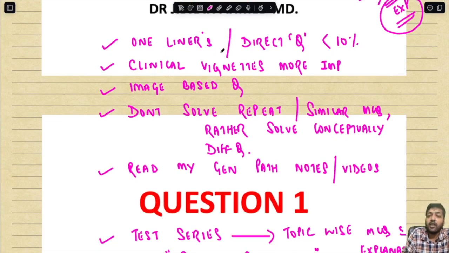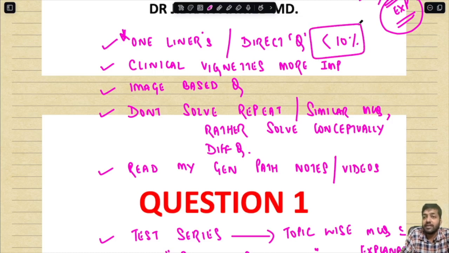Now you have to keep something in your mind: remember that one-liners or direct questions constitute less than 10% of questions that are asked in the exam. Majority, more than 90% of the questions are indirect questions which are based on clinical scenarios or clinical vignettes, and such questions have become more important. Remember, whatever questions are asked to you, even if the question is easy, they are changing the options or the choices, and therefore they are making the solving of easy questions also a little bit tricky and difficult. So we are going to see how we have to solve such MCQs in a short span of time.